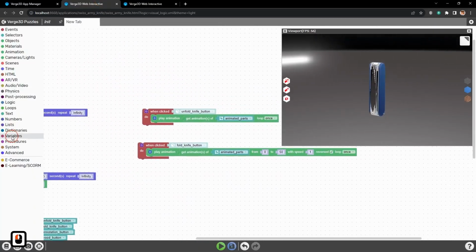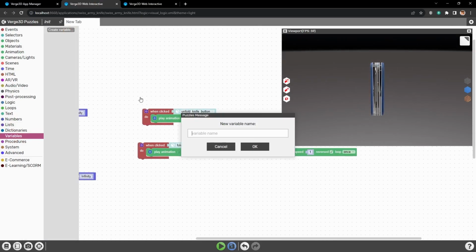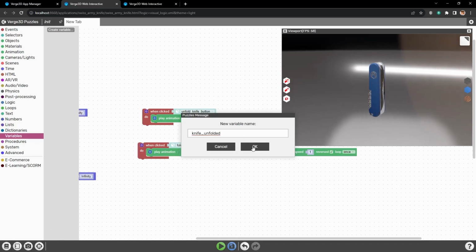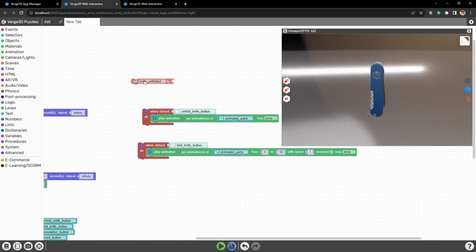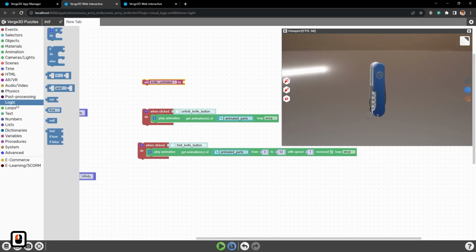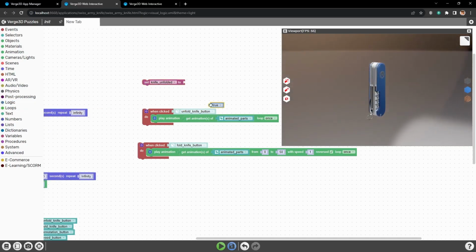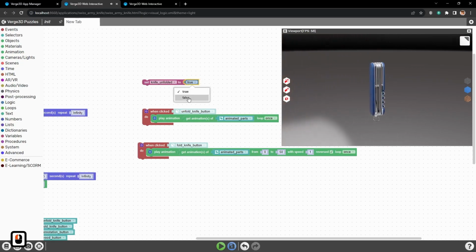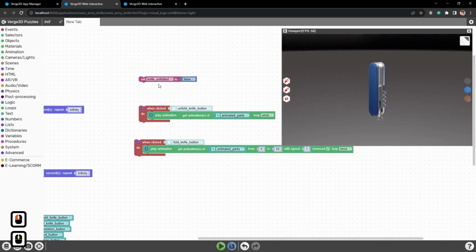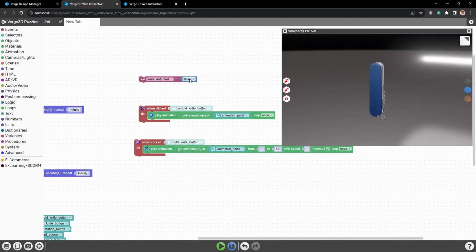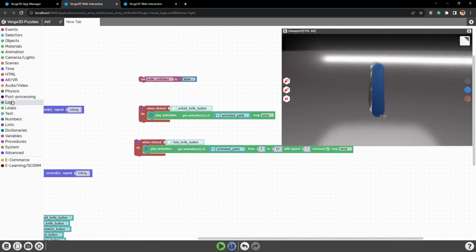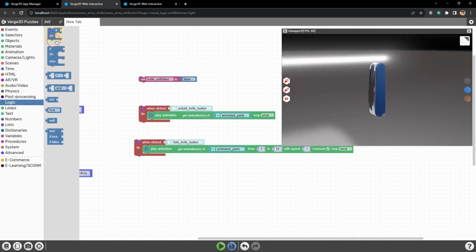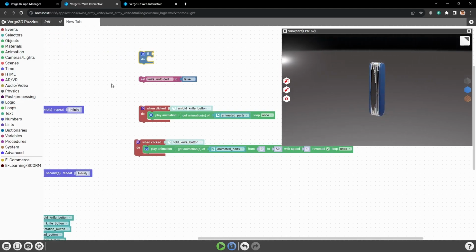For that, we will need the variable, which we will call knife unfolded. This variable will be a logical variable, so we need the puzzle true, false from the logic group. So basically it will check if the knife is closed, then it's false. If the knife is open, then true. Also from the logic group we will need the if puzzle, which will check this variable's condition.